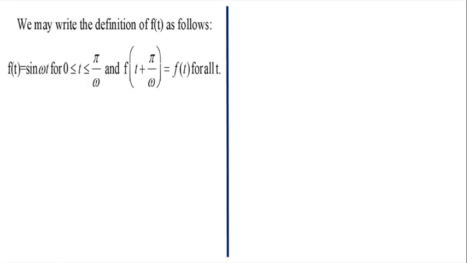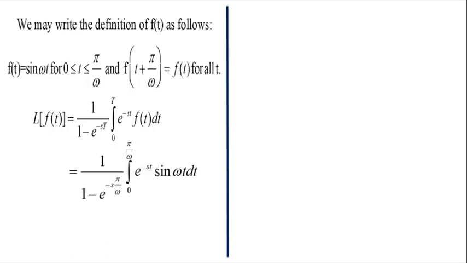So now since the function f of t is a periodic function with the period pi by omega, I can very well apply the Laplace transform to this periodic function, and as per the theorem, Laplace of a periodic function is nothing but 1 divided by 1 minus e power minus sT, integral 0 to T, e power minus st f of t dt. Here capital T is pi by omega and f of t is sin omega t. And when we substitute this, we get 1 divided by 1 minus e power minus s pi divided by omega, integral 0 to pi by omega, e power minus st sin omega t dt.